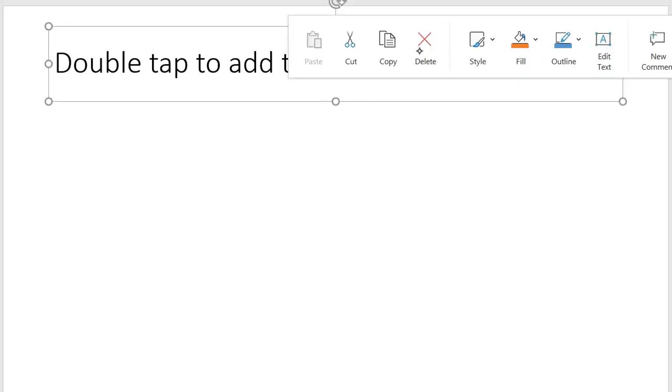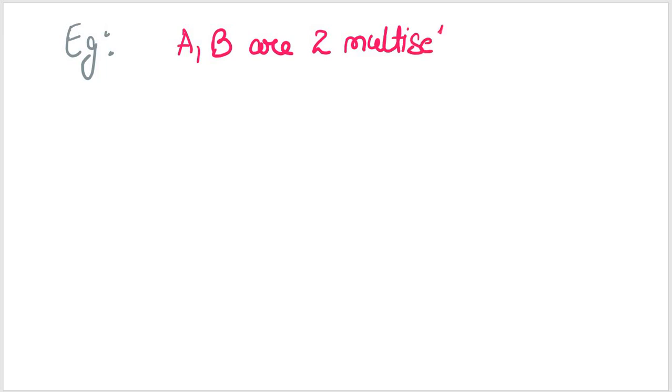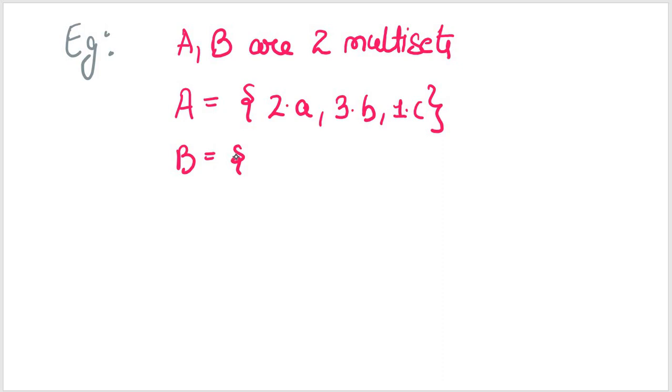Now let's take one example where I have two multisets A and B, such that A is equal to {2A, 3B, 1C}, and B is equal to {4A, 3B}.